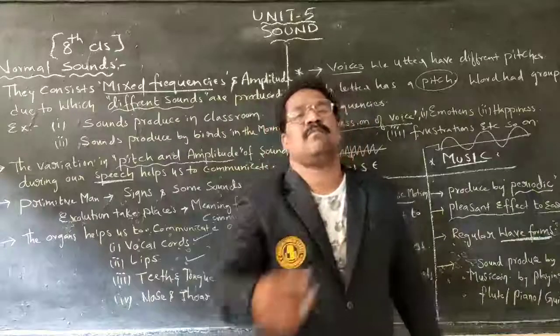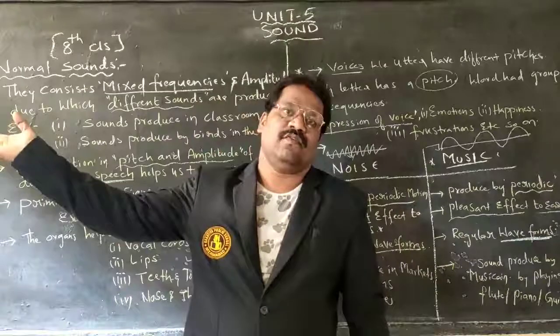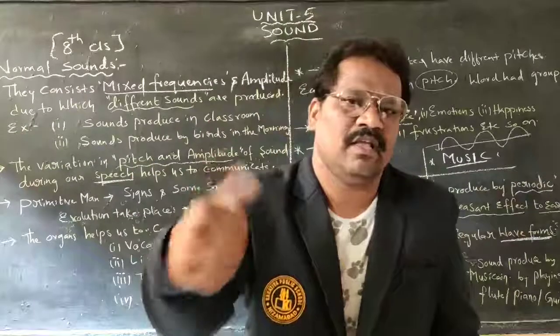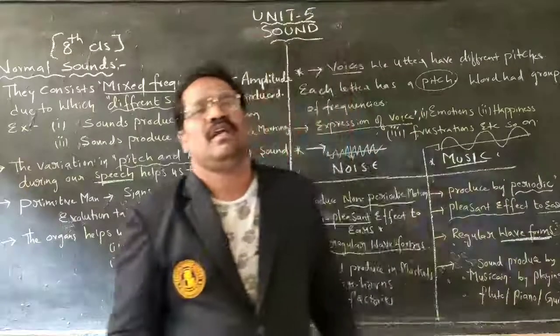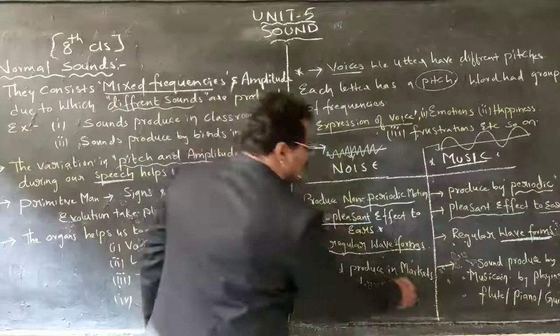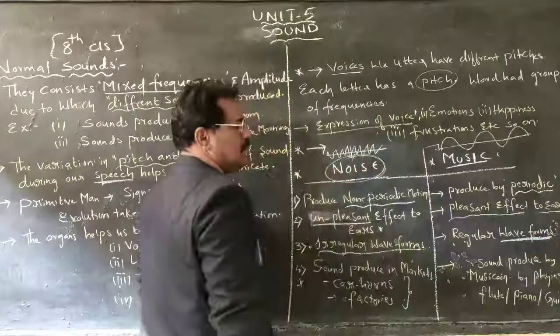That is one more example. As well as traffic: if everybody is blowing horns continuously, it also gives a bit of noise. So these are a few examples we can give for noise.